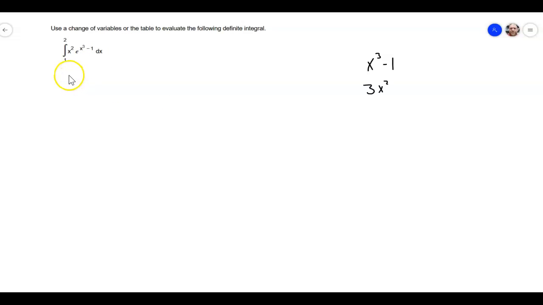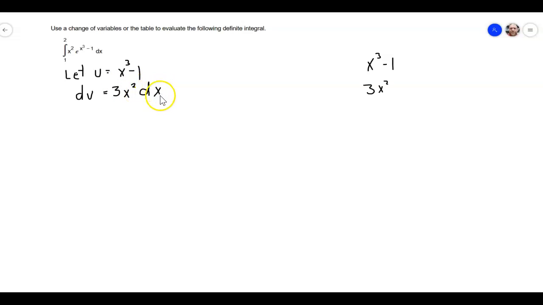All right, so what we're going to do here is let u equal that x cubed minus 1. Once we do that, the derivative of u is going to be equal to 3x squared dx, just using the power rule.